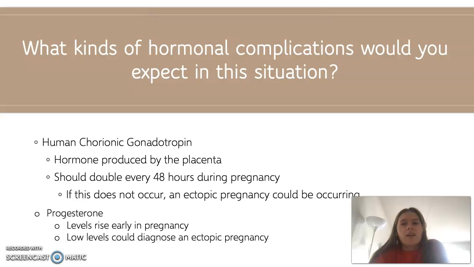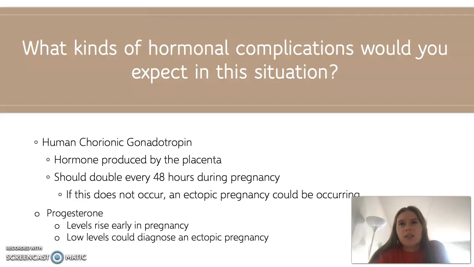So blood will be taken to see the levels of this, and it is definitely one of the telltale signs of an ectopic pregnancy. Another hormone is progesterone. Normally, the levels of progesterone rise early in pregnancy. If the patient has low levels, it can help diagnose an ectopic pregnancy.